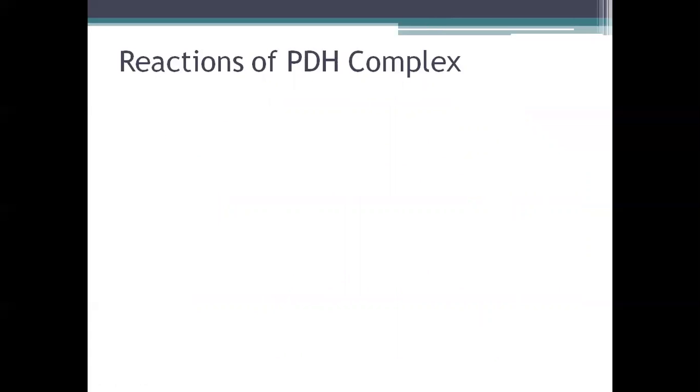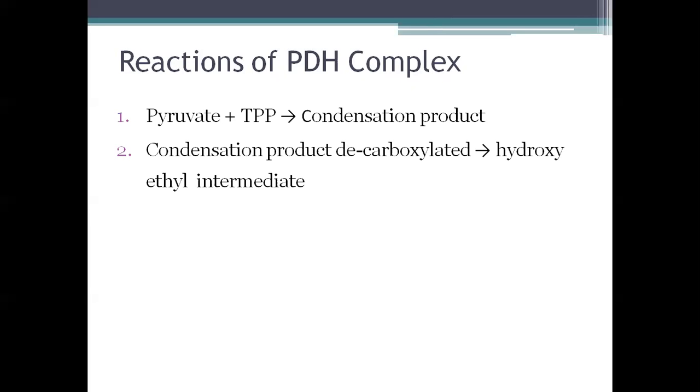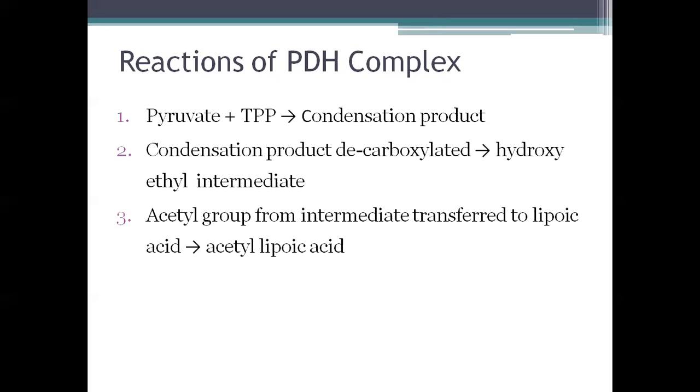Now, if we come to the reactions of the PDH complex one by one, it is a bit complicated, but I have tried to represent it as simply as possible. So the first reaction is pyruvate, which combines with TPP to form a condensation product. Reaction number 2, this condensation product is decarboxylated, leading to the formation of a hydroxyethyl intermediate. Next, the acetyl group is transferred from this intermediate to lipoic acid, which is another coenzyme of the PDH complex, leading to the formation of acetyl lipoic acid.